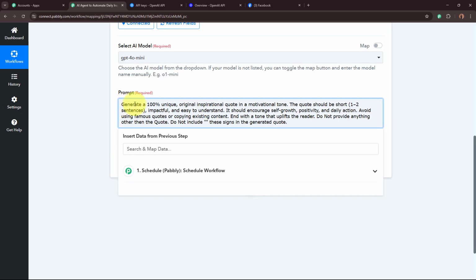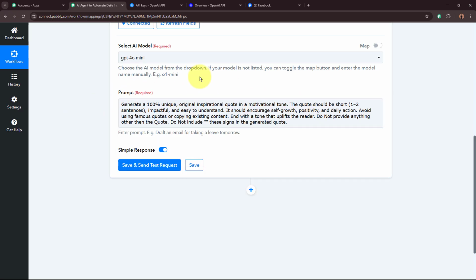So this is the prompt that I've written, that is generate a 100% unique, original, inspirational quote in a motivational tone. The quote should be 1-2 sentences, impactful and easy to understand. It should encourage self-growth, positivity and daily action. Avoid using famous quotes or copying existing content. End with a tone that uplifts the reader. Do not provide anything other than the quote. Do not include these signs in the generated quote. Okay, I've mentioned all the things that are required and not required in the prompt.